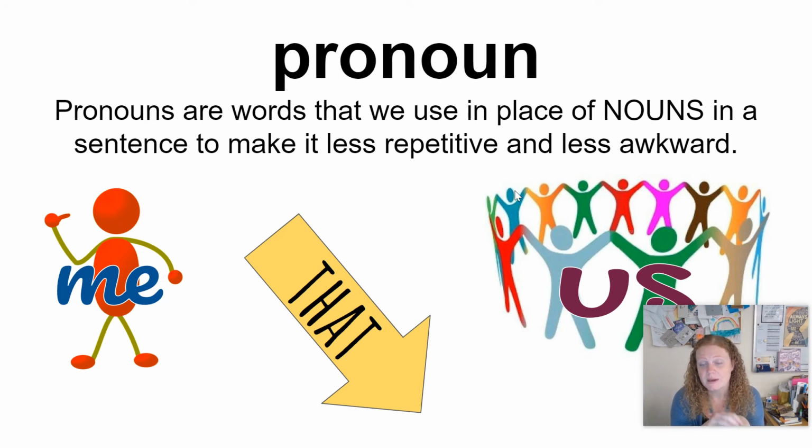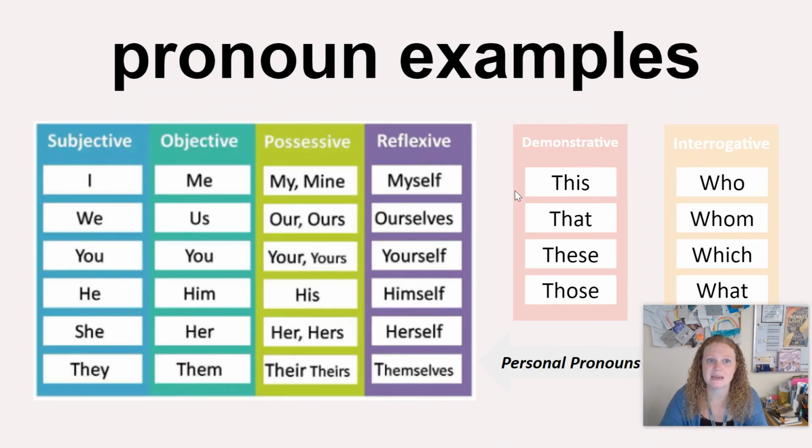You've got to be careful though, because it has to be clear who or what the pronoun is referring to. So generally speaking, you refer to the last noun that was mentioned. So if you put in another extra noun in the sentence, then oftentimes you have to restate the name of the person or the place or the thing in order for the pronoun to make sense. So be careful with that. But me, that, us, she, we, they, those are all pronouns used in place of nouns. Here's a bunch of examples.